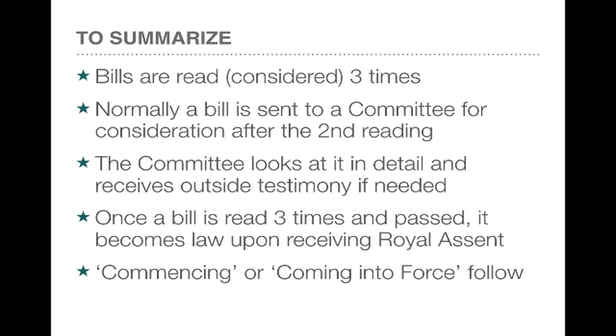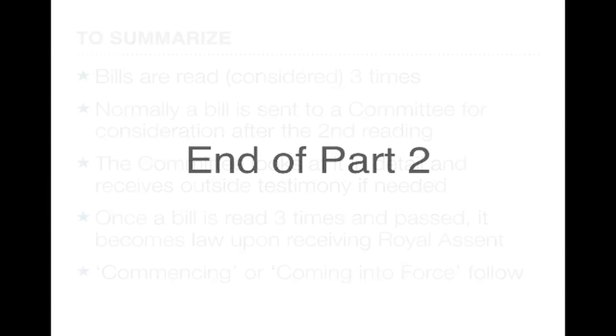And so to summarize, bills are read or considered 3 times. Normally, a bill is sent to a committee for consideration after the second reading. The committee's job is to look at the bill in detail and to receive outside testimony if needed. Once a bill is read 3 times and passed, it becomes law upon receiving royal assent. Following royal assent, commencement or coming into force follows. And that ends the second part.